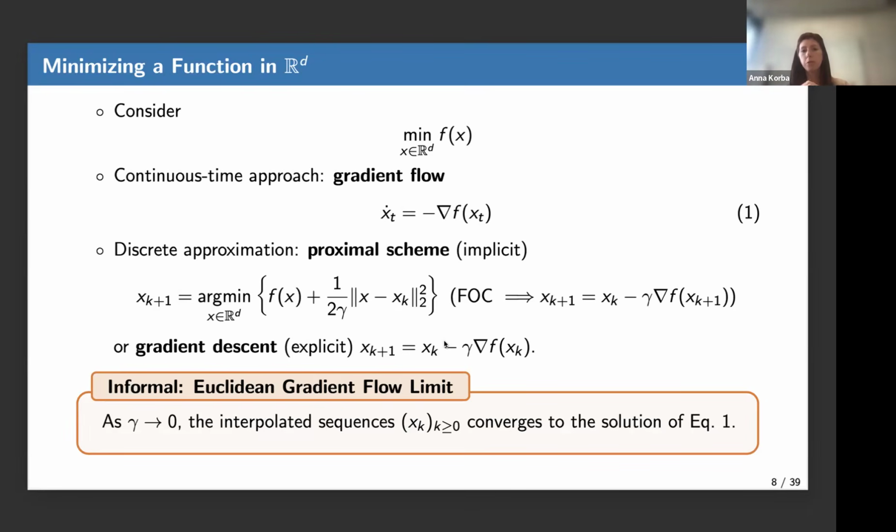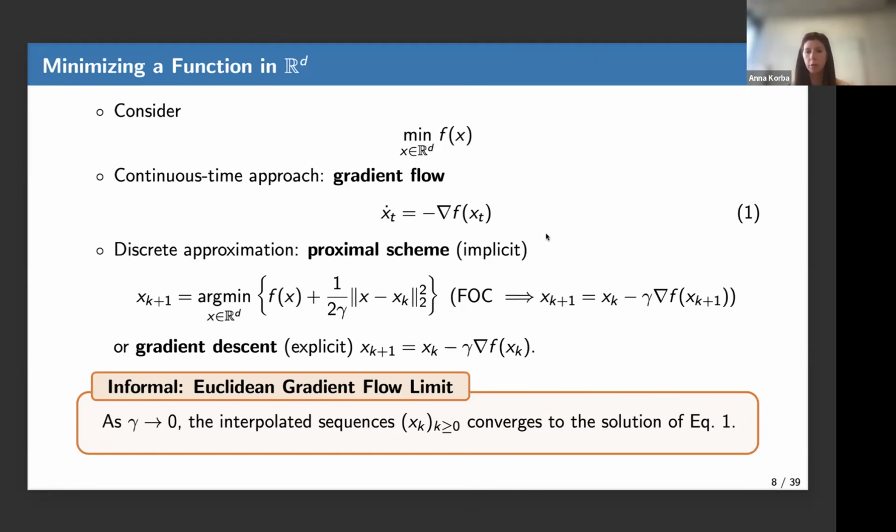If you were to minimize a function in R^d, that I call f, you can minimize this function in continuous time by following its gradient flow. Its gradient flow would be this ordinary differential equation here. You have a curve x_t following the gradient flow. This denotes the time derivative of x_t, and this is minus the gradient of f. So this is a continuous time approach that you could follow to minimize f, but in practice, you need to discretize it.